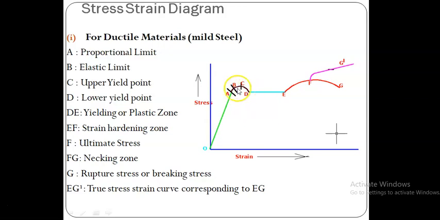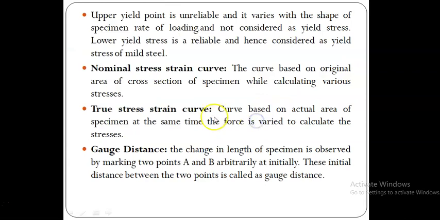Compared to the upper yield point, the lower yield point is most reliable, and therefore it is considered as the yield stress. This point D is called the yield stress of mild steel. Then DE is the yielding or plastic zone. Yes, then the nominal stress strain curve.